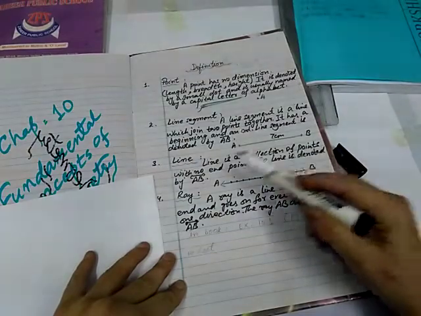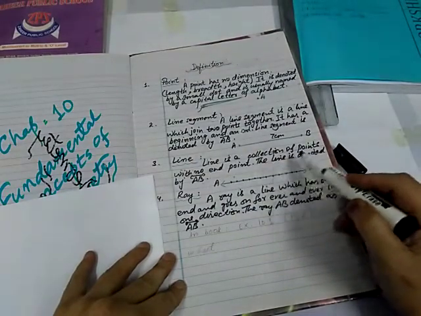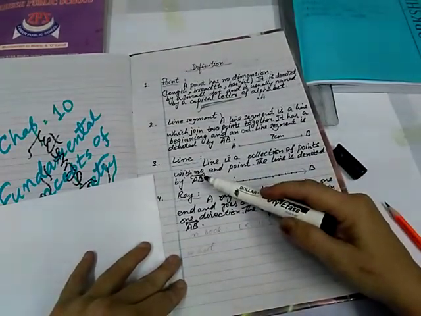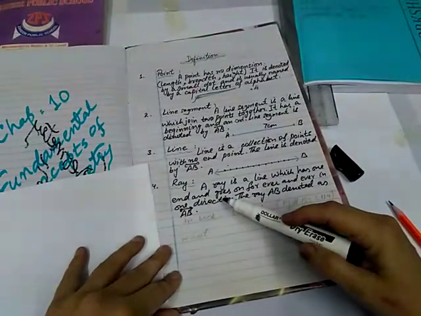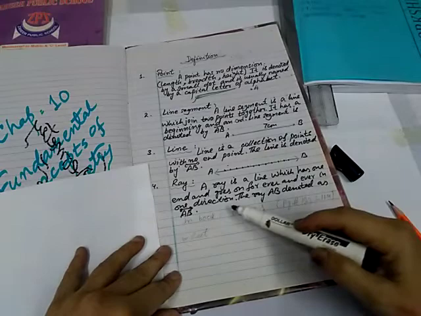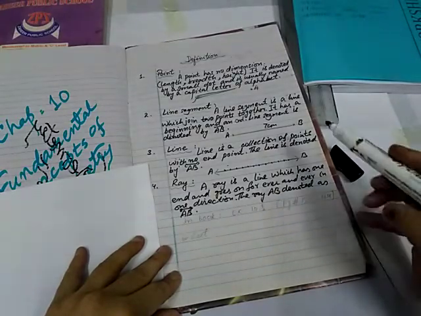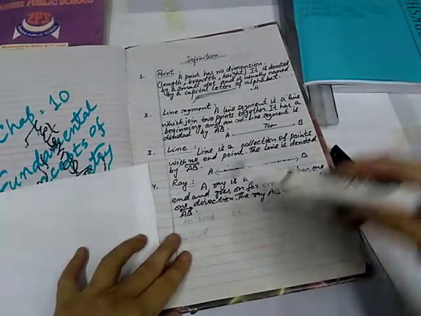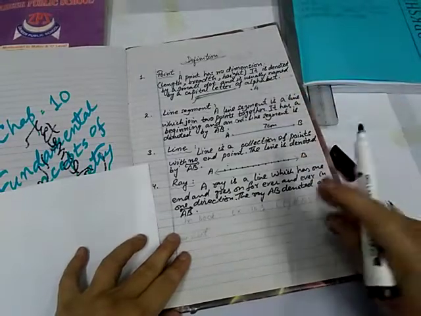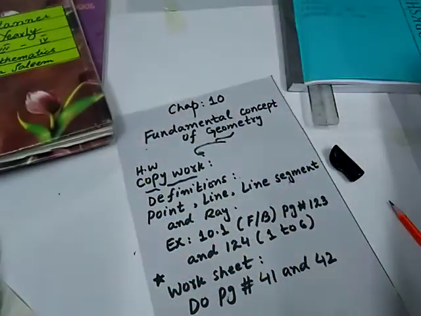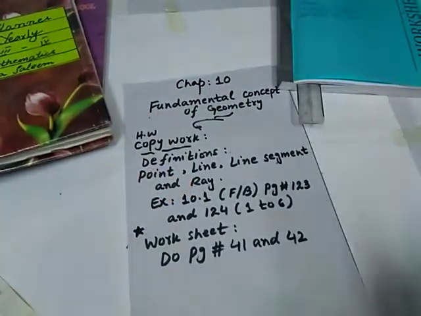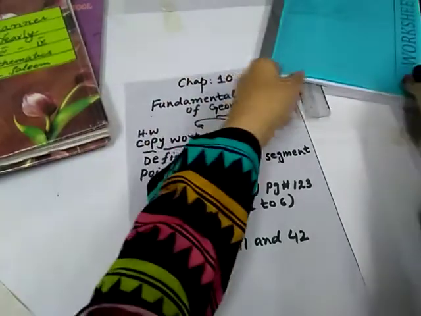Line is a collection of points with no end point. The line is denoted by line AB. Ray: a ray is a line which has one end and goes on forever and ever in one direction. The ray AB is denoted as ray AB. Do all four definitions in your copy and also fill in the blanks from your book in your copy. And now worksheet pad, page numbers 41 and 42.